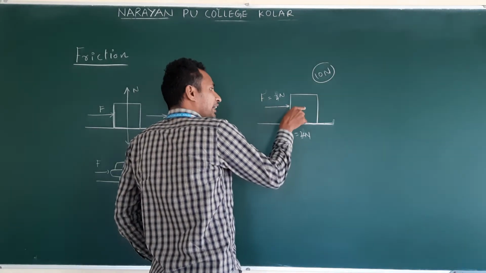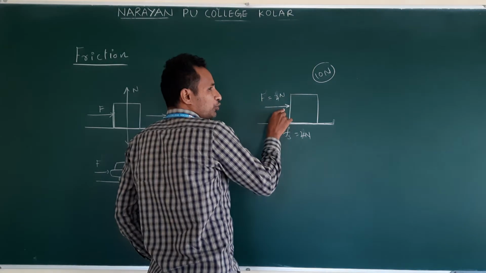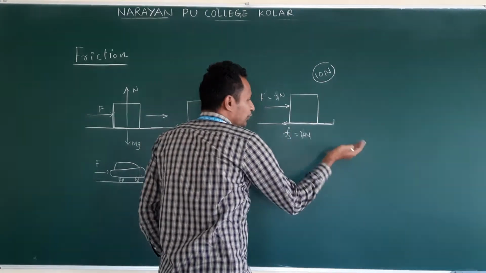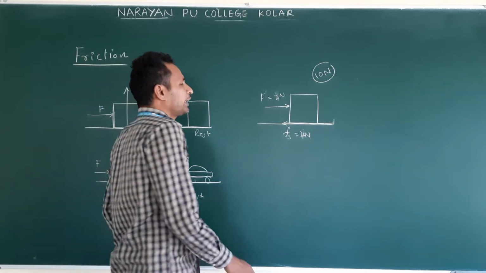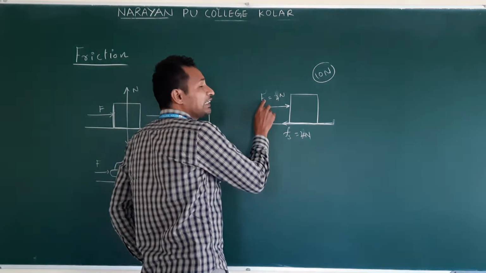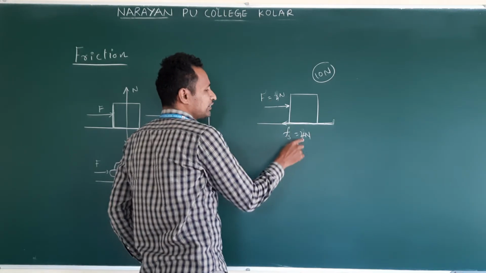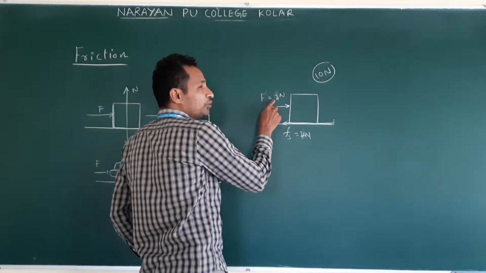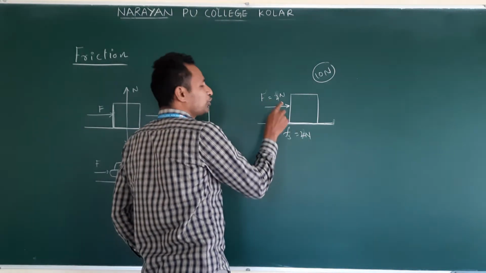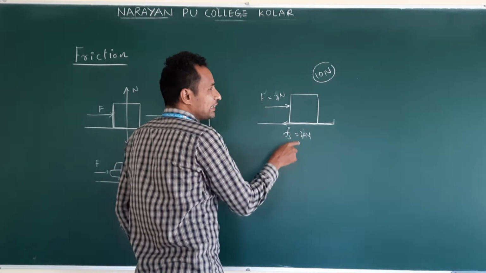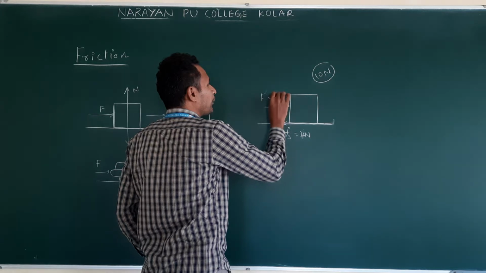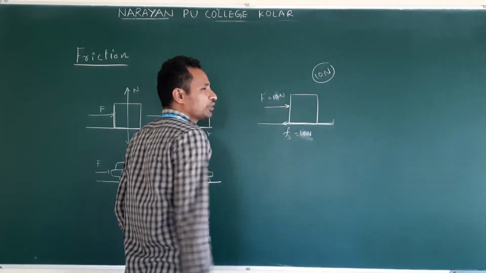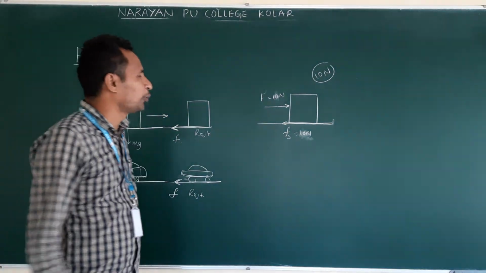Means as soon as we apply the force, the body tends to move. Once the body tends to move, the frictional force comes into play. Now this adjusts depending on the applied force. When we apply 1 newton, this will become 1 newton. If I apply 2 newtons, this will become 2 newtons. If we apply 3 newtons, this will become 3 newtons. If we apply 4 newtons, this will become 4 newtons. Up to 5, 6, 7, 8, now we are applying 10. Now 10 newtons. Clear? Now what happens to the body?